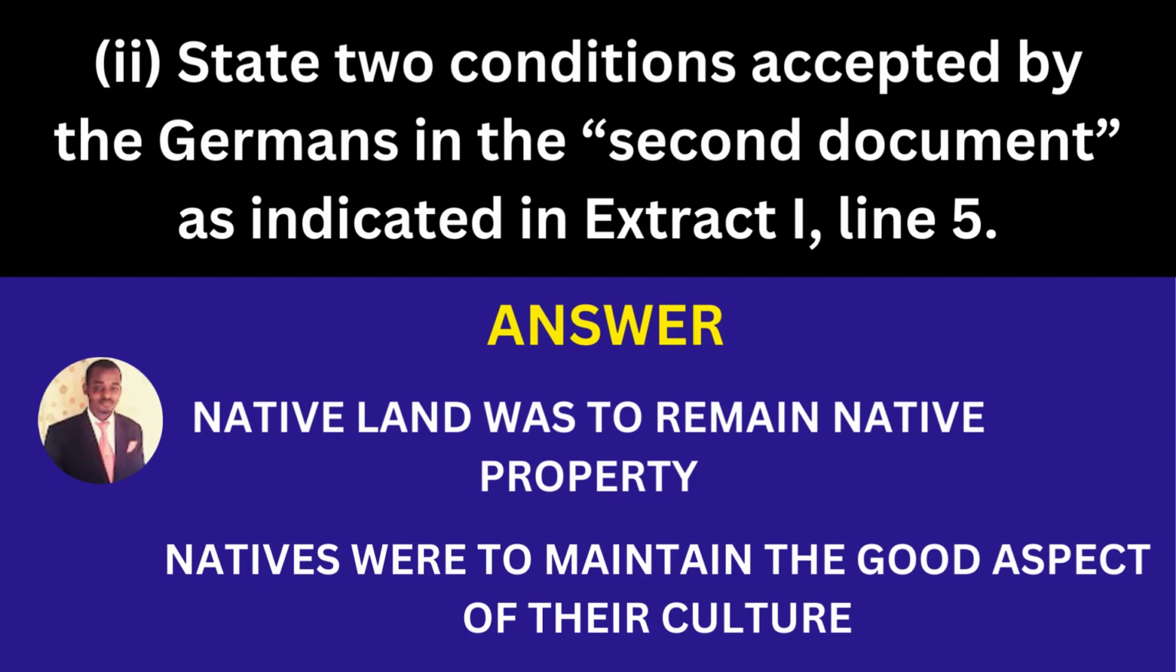State two conditions accepted by the Germans in the second document as indicated in Extract 1, line 5. Native land was to remain native property. The natives were also to maintain good aspects of their land, so it mostly had to do with the land. Native land has to remain private property. They were to maintain good aspects of their traditions, land, and the like. So those are some of the conditions.